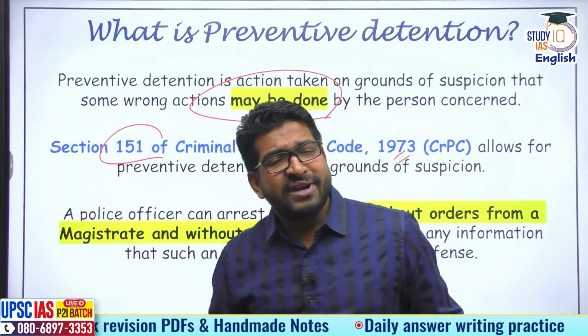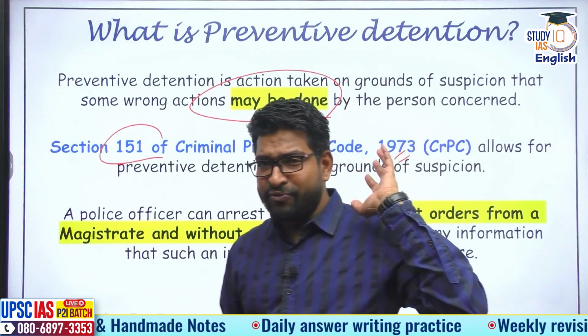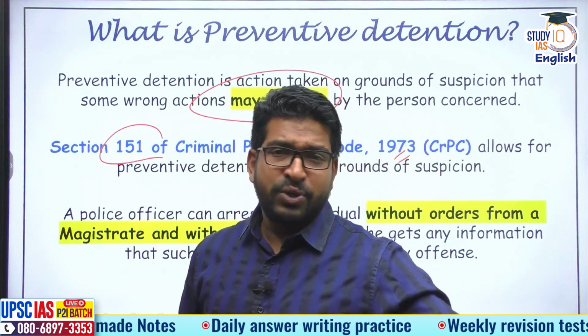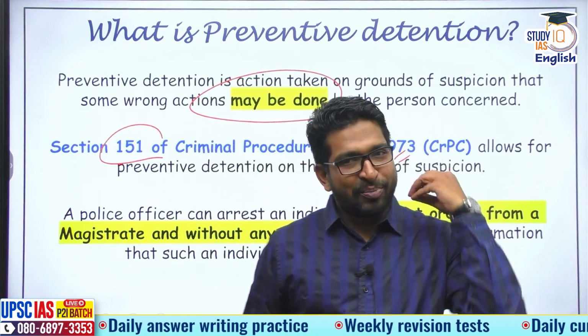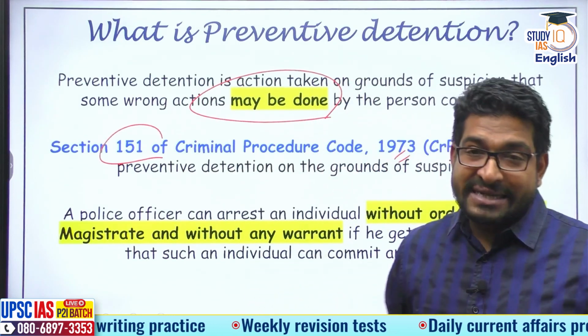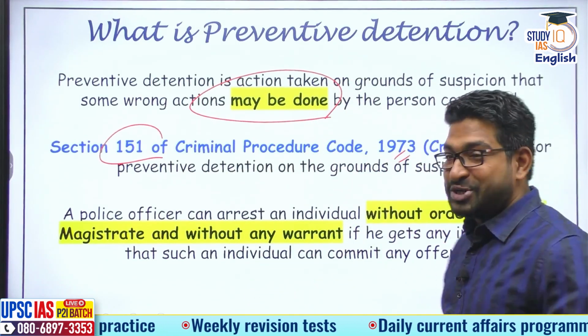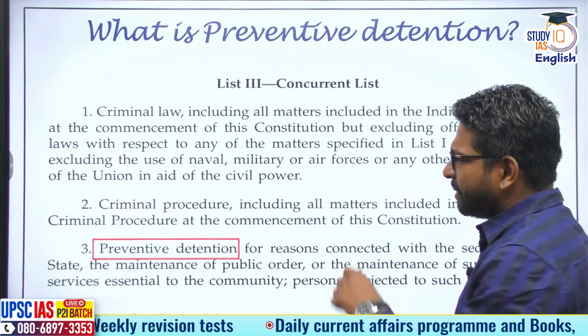Although the history of preventive detention law, it comes from the British side. British used it especially during wartime. Preventive detention laws were used against nationalists. Without any trial, they are arrested and they're put in the jail, and they're just rotting in the jail. Now you're thinking, in a democratic setup like India, what is this preventive detention law doing? It has been provided specially to maintain public order.